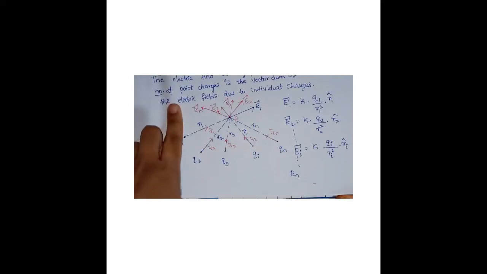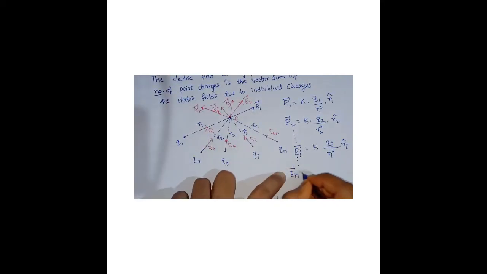Then I'll write at last for n. K times Qi by Ri square into Ri cap. I can write it for En now. Vector En is equal to K times Qn by Rn square into Rn cap.